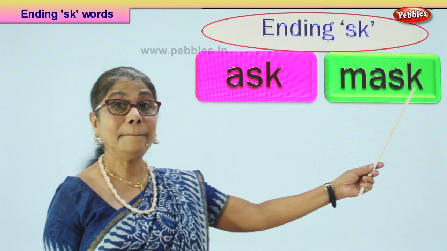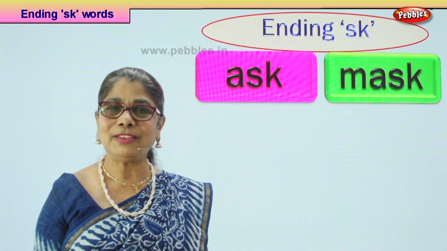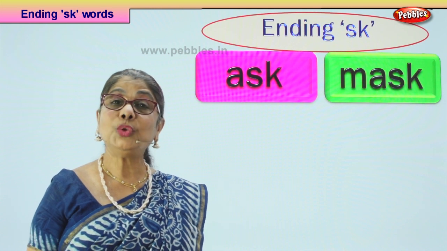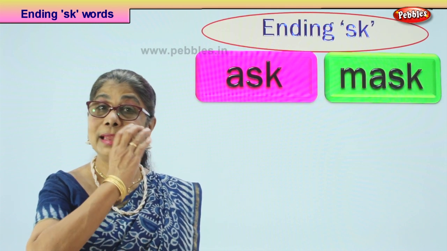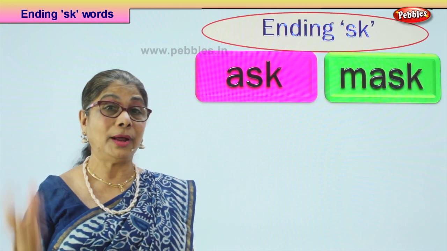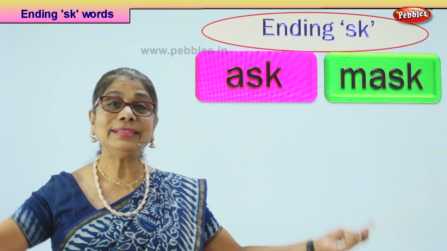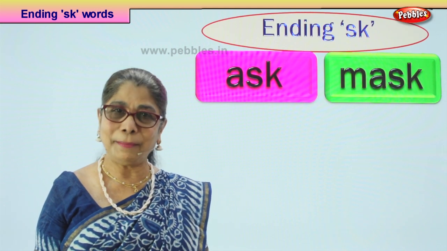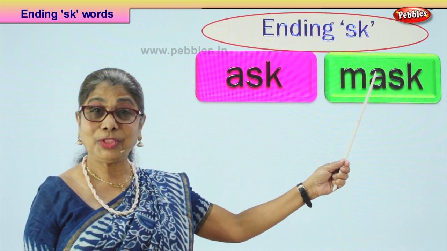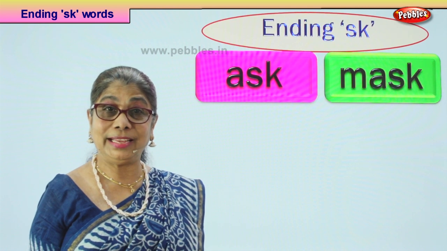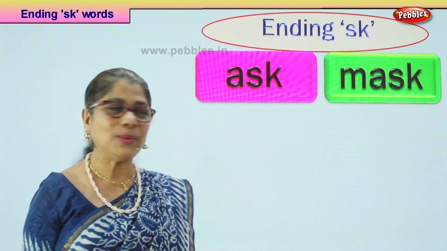And here we are, mask. What is mask? When you go for parties, you have a nice face, a colorful mask. Nowadays, you have to wear a mask to go outside. Mask is something that covers your nose and your mouth. But a party mask covers your eyes and it has decorations. That is a fun mask. This is a safety mask. There are two kinds of masks. Doctors wear a mask for safety. You wear a mask at the party. Colorful. Yes, let's look at our next word.